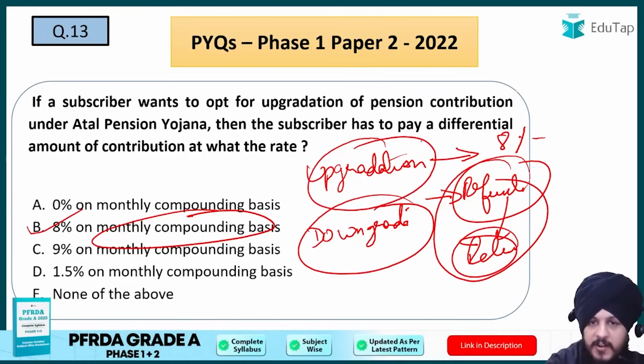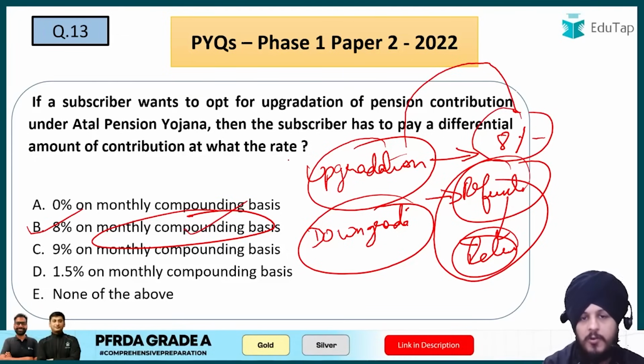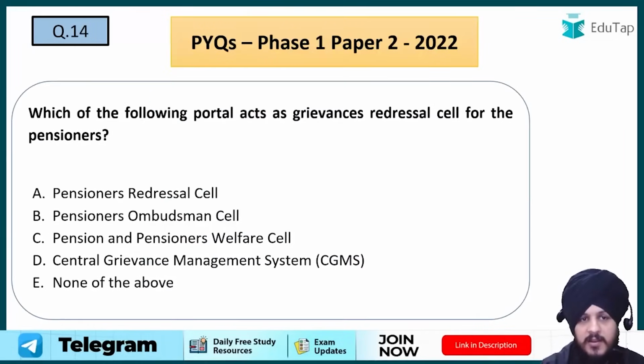But with respect to upgradation, if you want to upgrade your contribution, then this is the rate, that is, the rate of 8% on monthly compounding basis that you need to pay, right? So that is why B is going to be the answer regarding this question.